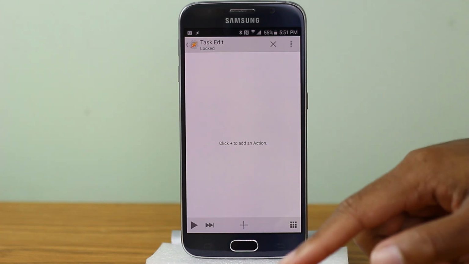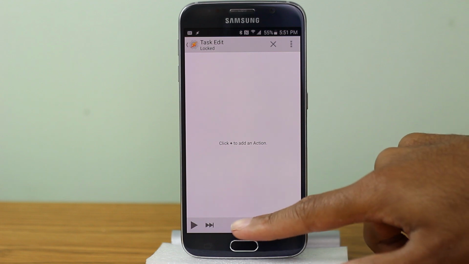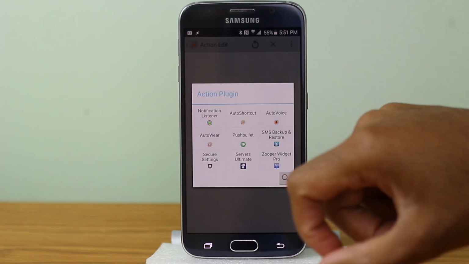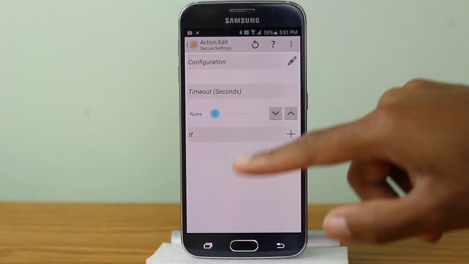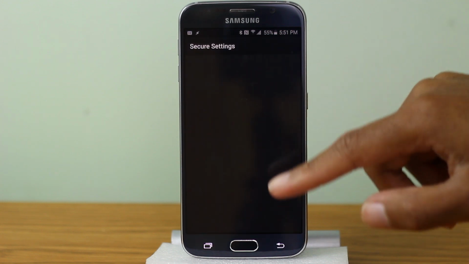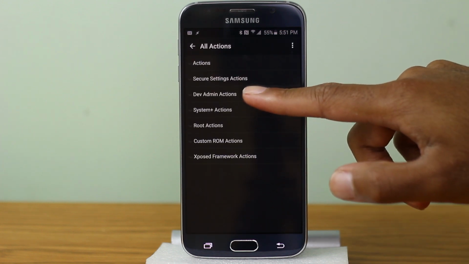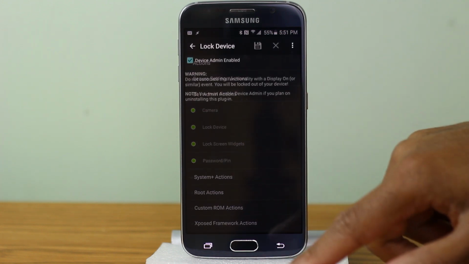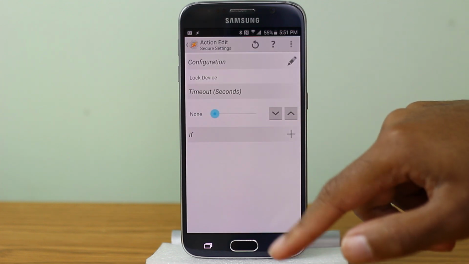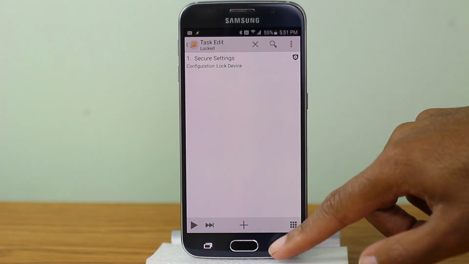Now with this task, we're going to use the Secure Settings plugin. So go here to Add, Plugin, Secure Settings. Now let's configure the plugin to lock the device. So we're going to go to Device Admin Actions, and we're going to go to Lock Device, and save. And there we go. So now we have a task that locks the device.